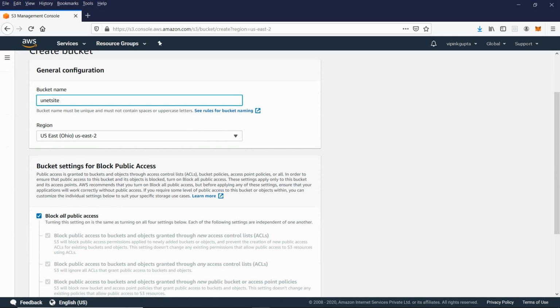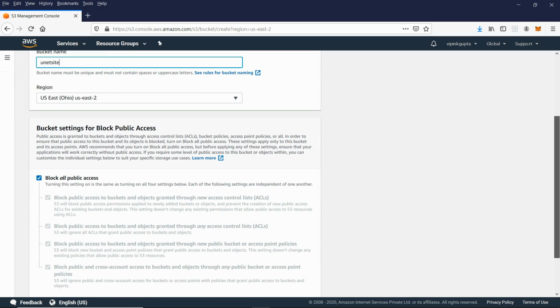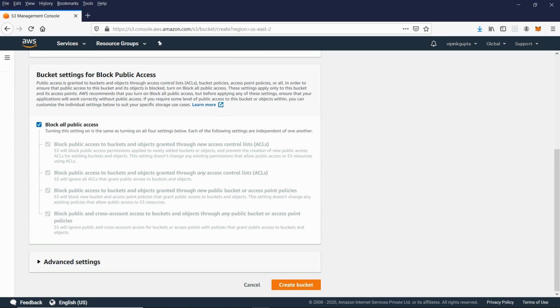In which region? I will keep the default settings. Now these days S3 has hundreds of options, but around 10 years back, there were very few options. It was really very simple, but these days they have given too many options, which is sometimes not very user friendly.